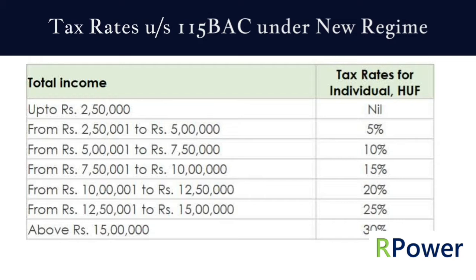If it exceeds 10 lakhs but is up to 12 lakhs 50,000, tax rate is 20%. If it exceeds 12 lakhs 50,000 but is up to 15 lakhs, then tax rate is 25%. And if net taxable income is above 15 lakhs, tax rate would be 30%.